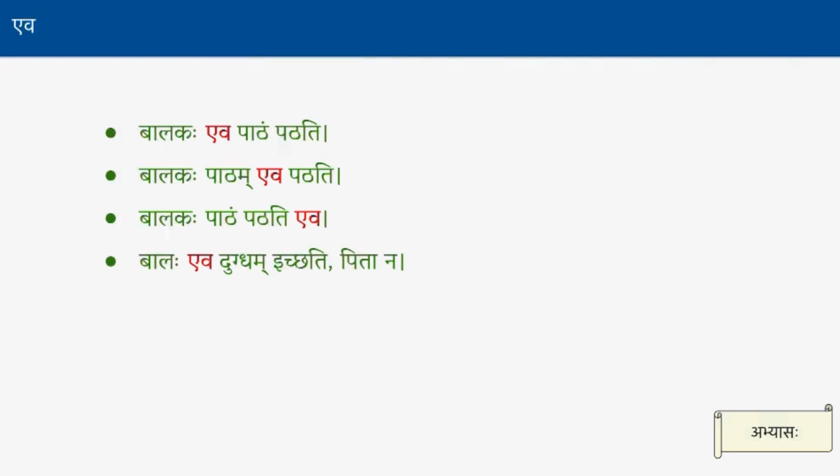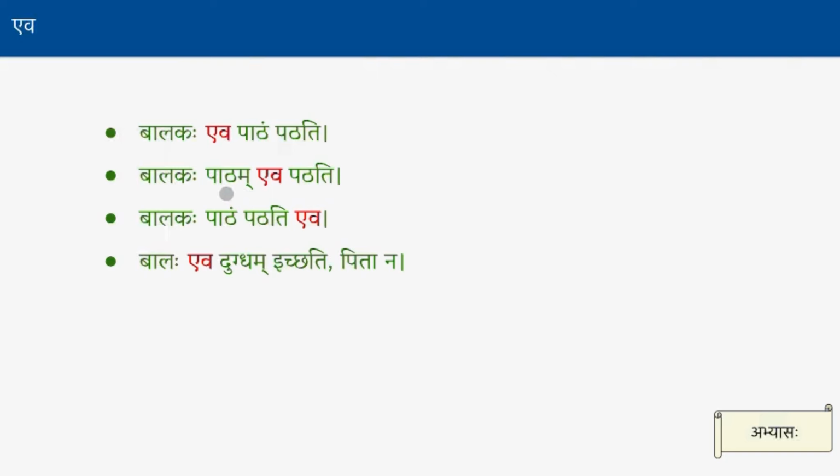Uttamam. In the second and the third sentence, paठं eva patati, okay, I understood. He reads only the lesson, doesn't write or anything. The third one, paठं patati eva, the same meaning it conveys, right? No, he just reads the lesson. He does not write, or say the lesson. He just only reads the lesson. That's the meaning of the third one. The second also implies the same: paठं eva patati. He reads it, but he only reads the lesson. He does not read something else.